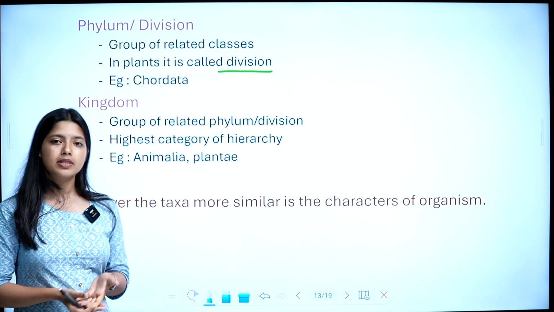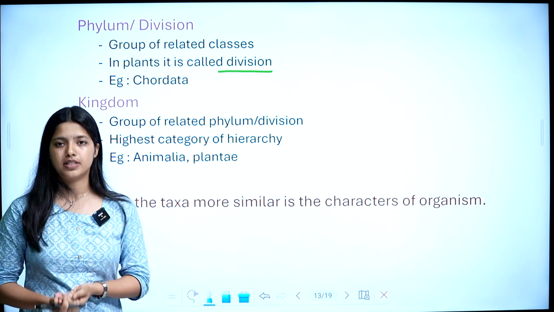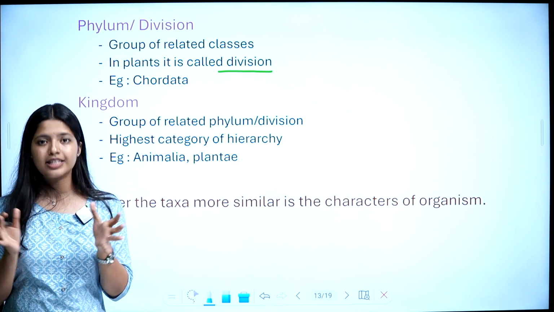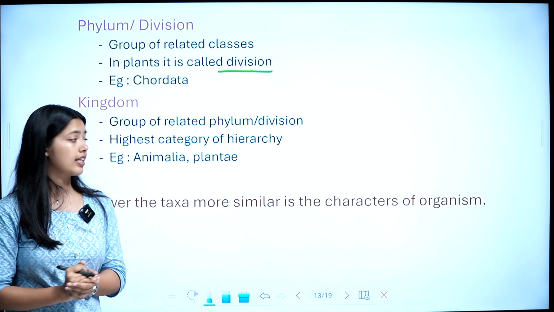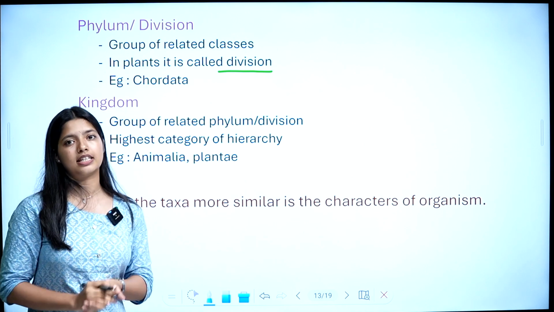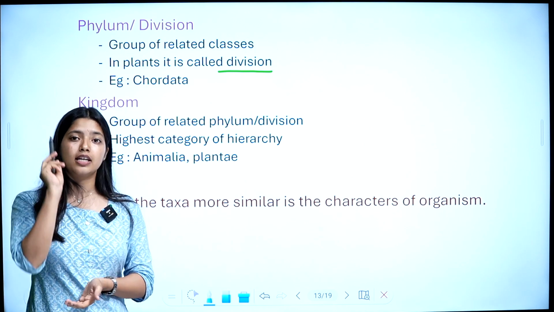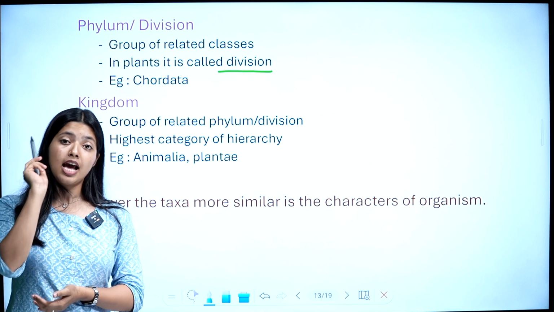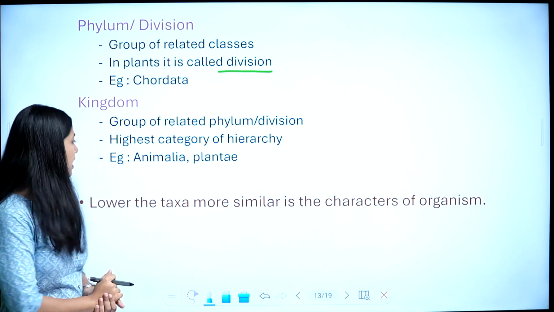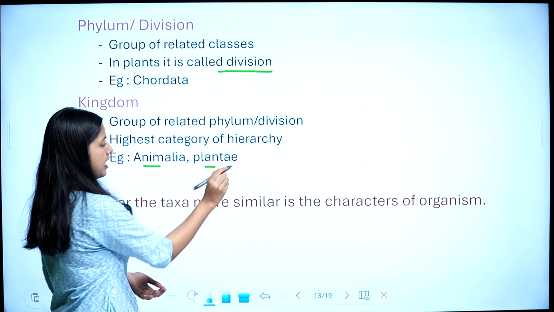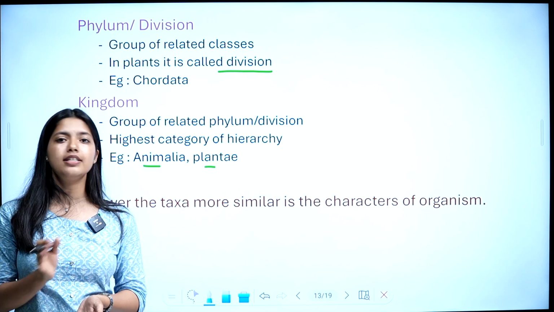Then kingdom. Kingdom is a group of related phyla. Some related phyla together form a kingdom. It is the highest category of the hierarchy. Kingdom is in the highest position and species is in the lowest position. Examples: there are two kingdoms, Animalia and Plantae.